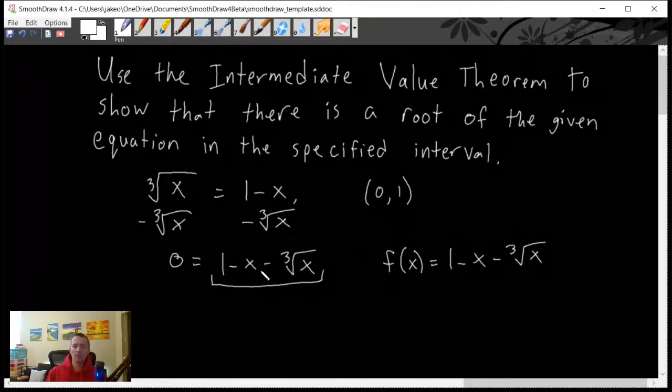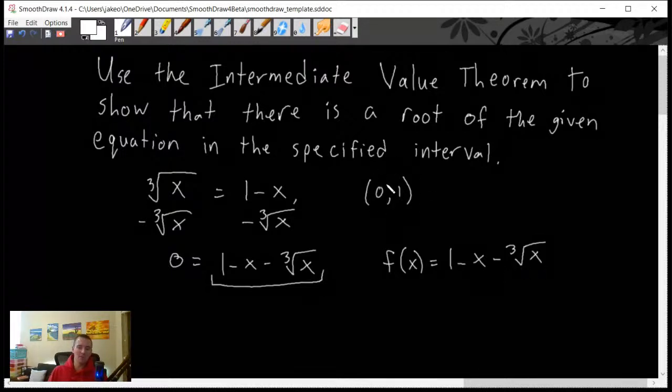So where does the intermediate value theorem come into play? Well, we first need to make sure that this function is continuous on this whole interval from 0 to 1. All three pieces of this function, 1, negative x, and negative cube root of x, are continuous everywhere. So as a result, this entire function is going to be continuous everywhere. Cube roots are fine to take. It's fine to take the cube root of a negative number. So we're not going to get any issues here with taking a cube root of x.